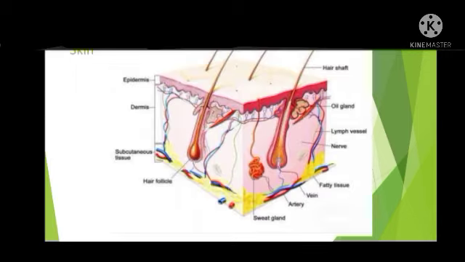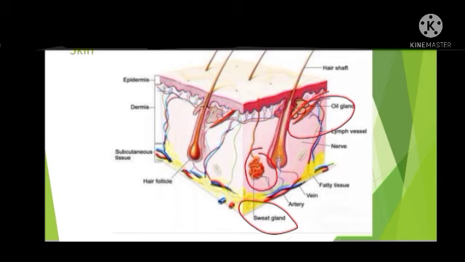Our skin also helps in excretion. Our skin contains two glands, that is the sweat gland. Here you can see the sweat gland, and here you can see the sebaceous gland, that is the oil gland. So they also help in excretion of certain substances. The sweat gland produces the secretion called sweat, which is a watery fluid, and it contains sodium chloride, some amount of urea and lactic acid. So when it releases the sweat, it leads to a cooling effect on the body surface.